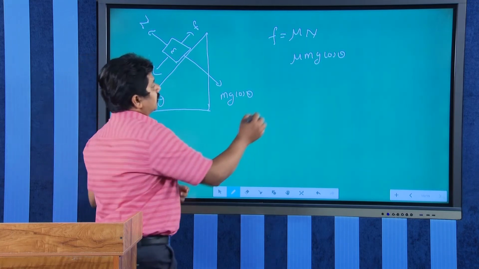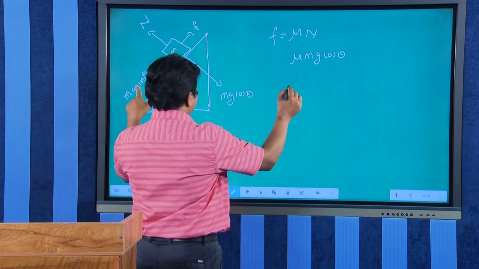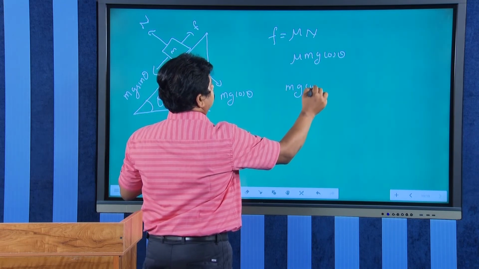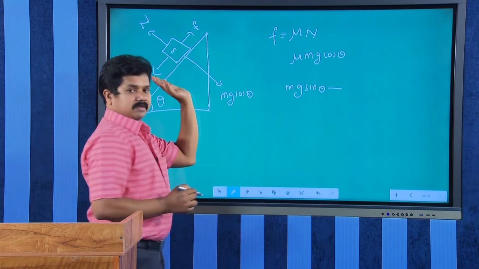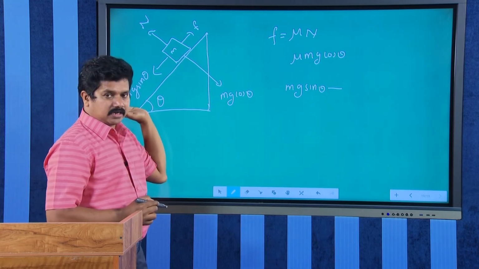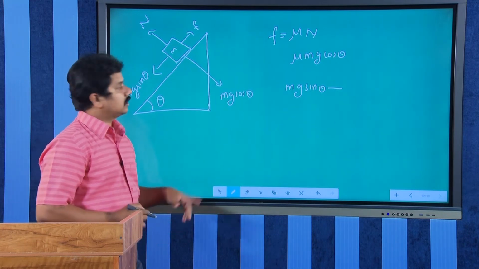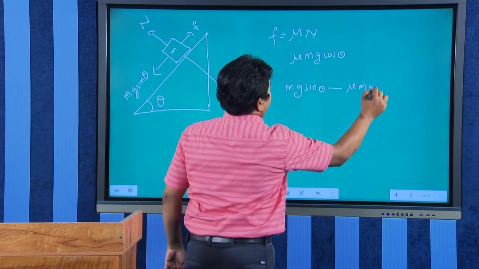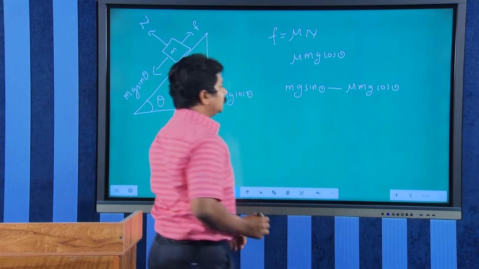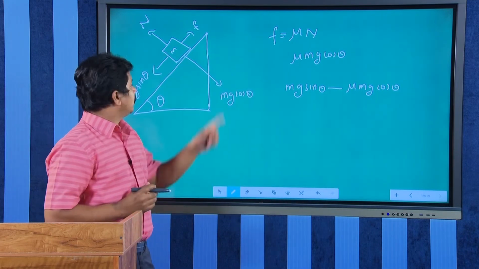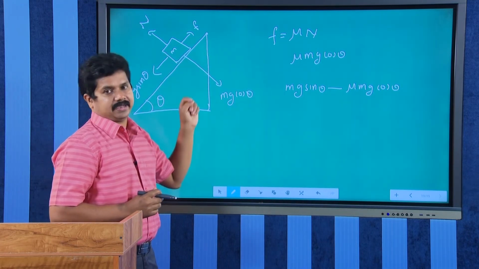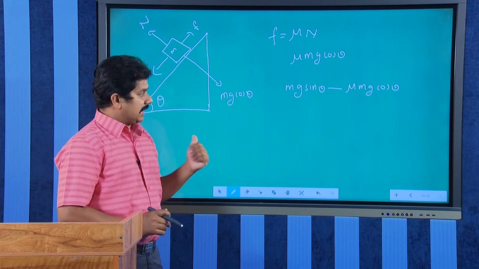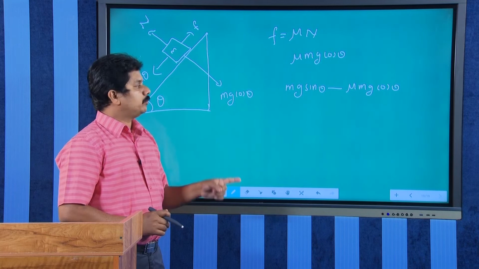Net force: downward mg sin theta, due to which the block is sliding down, and upward the friction, mu mg cos theta. So, along the plane the net force on this block will be mg sin theta minus mu mg cos theta.